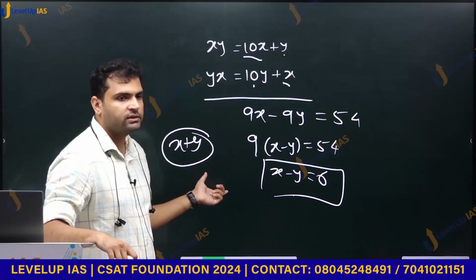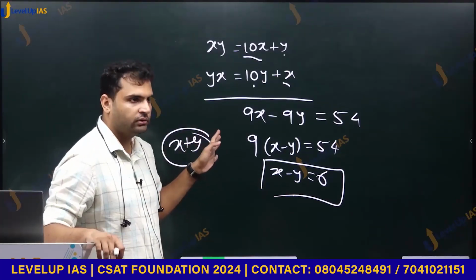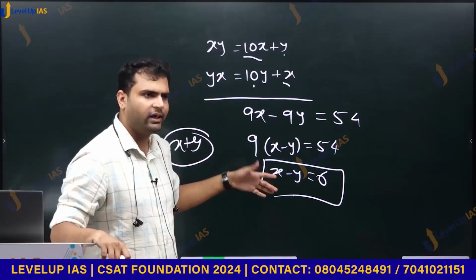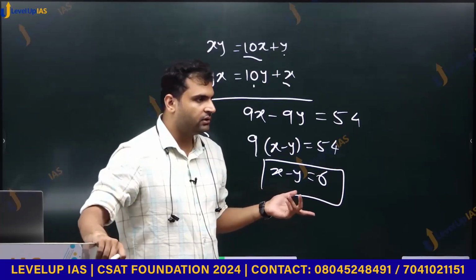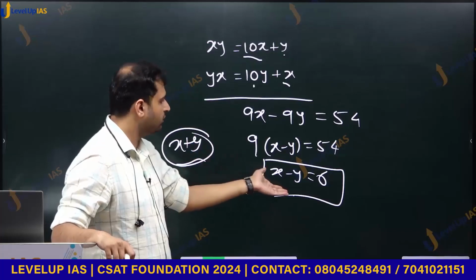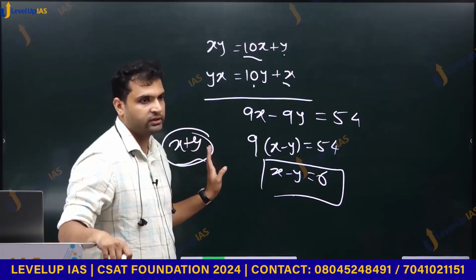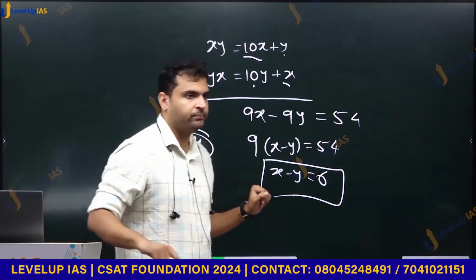Sum of the two digits can be determined if both x and y are known. अगर मुझे दोनों x and y पता है, then I can add and find the values. Right? So to find the sum, I need both the values of x and y, because यहाँ से तो बस difference पता चल रहा है, sum के बारे में कुछ पता नहीं चल रहा. So I need values of x and y.